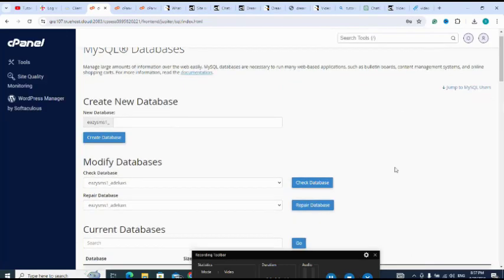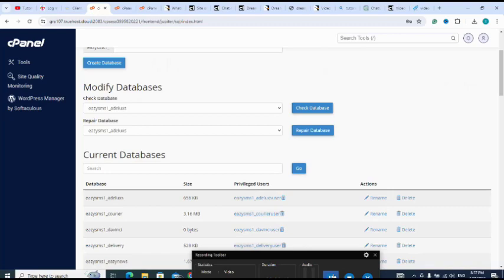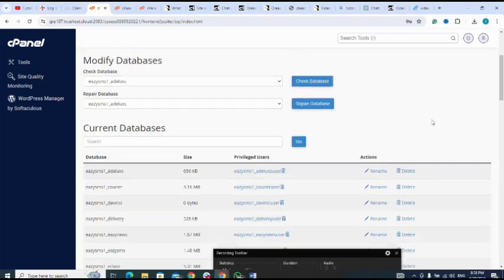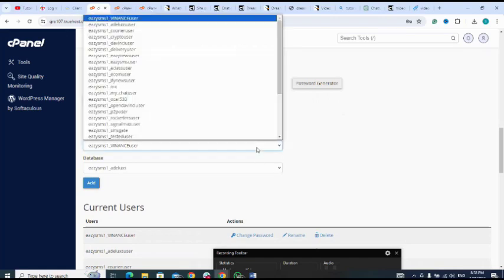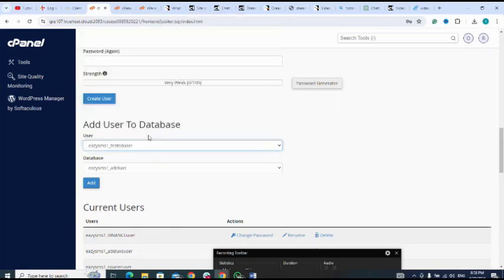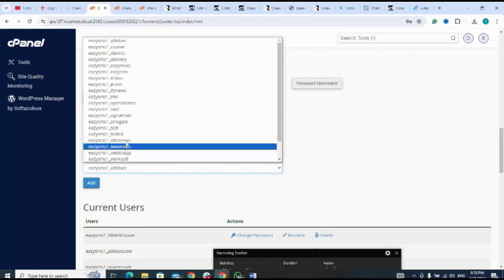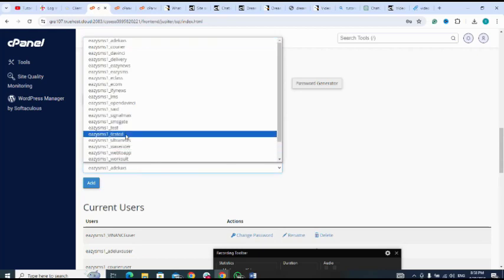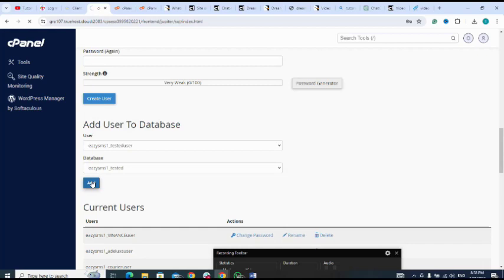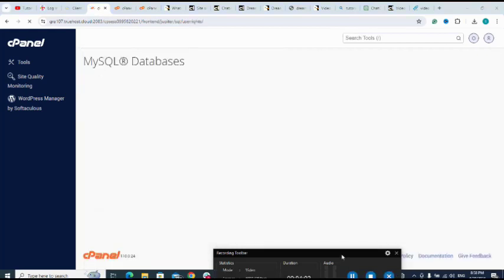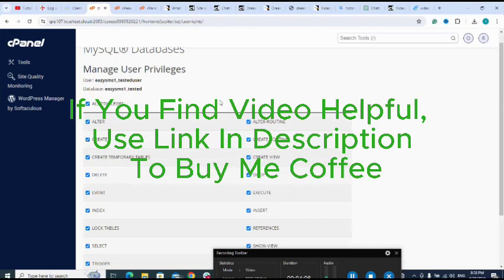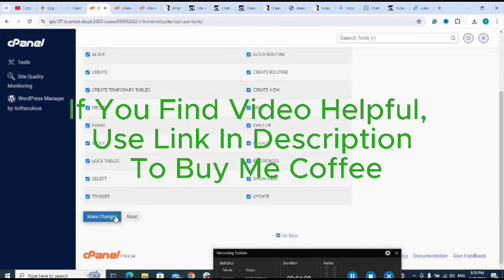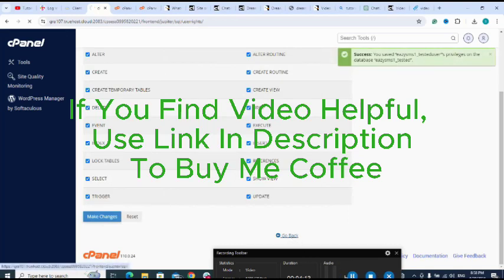Now, so let me add user to the database. I'll make sure I select the one I just created. So I click on add. I give all privileges, then I scroll down to make changes. Next I click on go back.